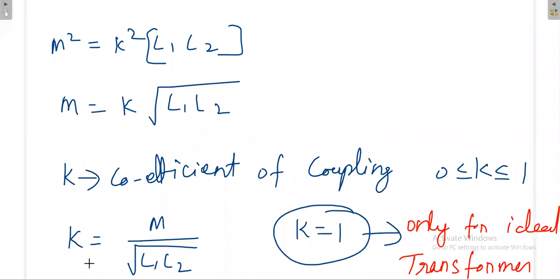Now we will see some problems based on this. Before that we'll see what happens when the inductances are connected in series and in parallel. Previously, in the beginning of the course, we have seen this without the concept of mutual inductance, but if mutual inductance is there, then how to include that.